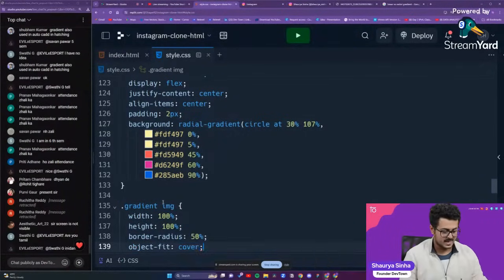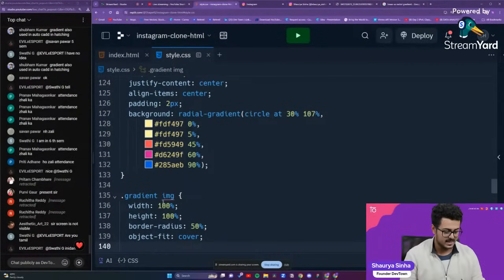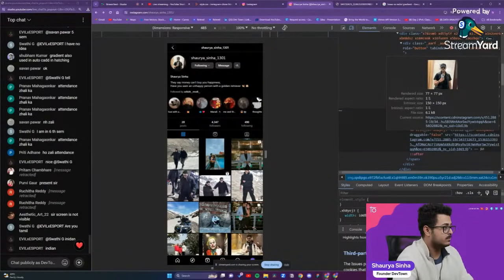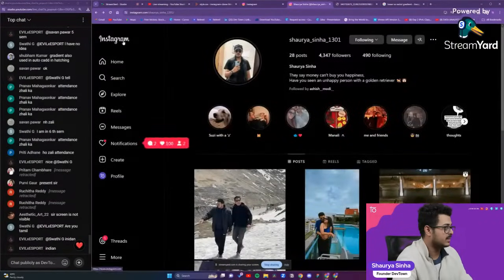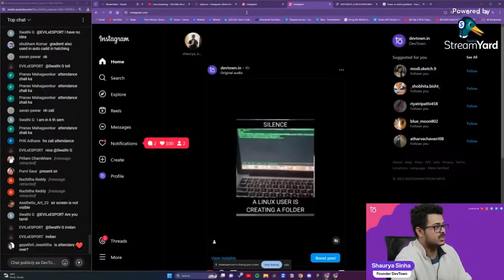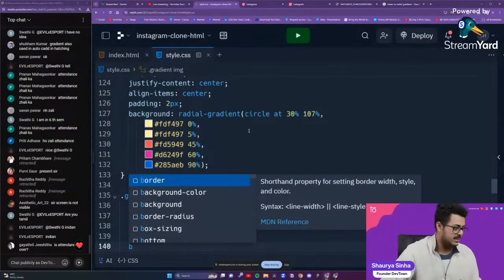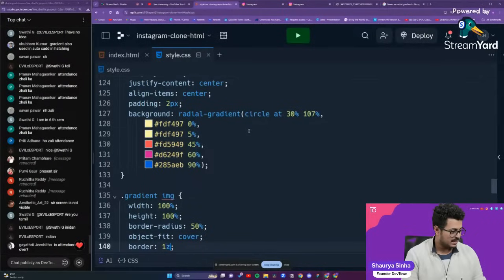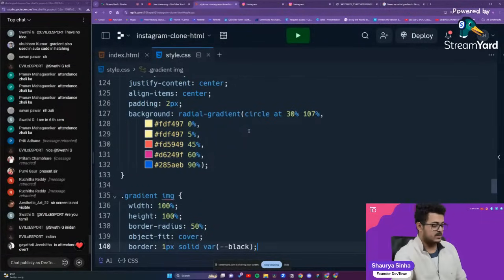Okay, so that will put it inside of our gradient. That is what we want right over there. I will put up a border because if you see it properly on our screen, the border of our profile appears to be of a grayish color. So we want the grayish color right over there. So border, we'll put it up as 1 pixel, px solid, and we want black right over here, var black. We'll save this right over here, guys.